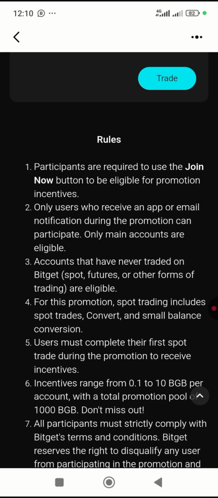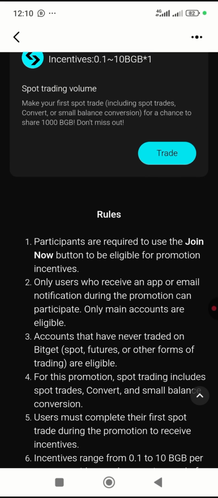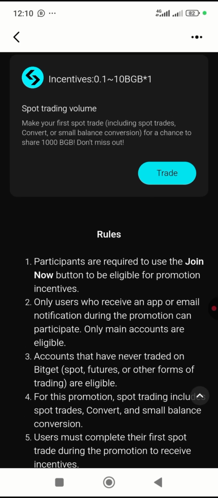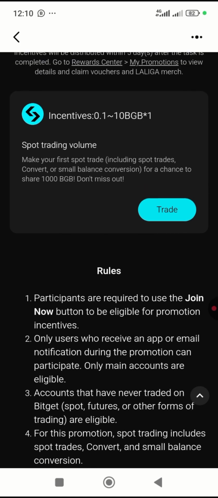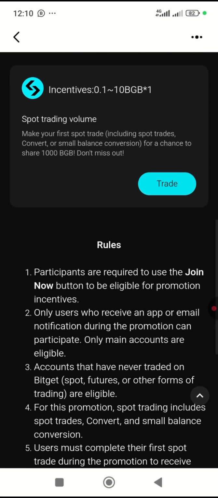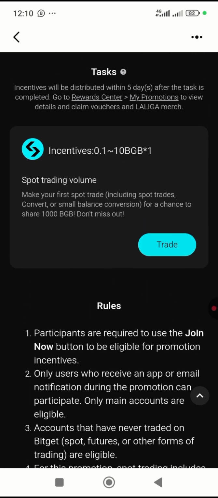Before even looking at this rule, let's look at the current price of BGB. It is the native token of Bitget, like I've said earlier. And you know, exchange tokens always go far. Like the one of BNB is currently at over $600, and the one for Gate.io, which is GT, is trading at over $20. So let's look at the current price of BGB, if it's actually worth it.